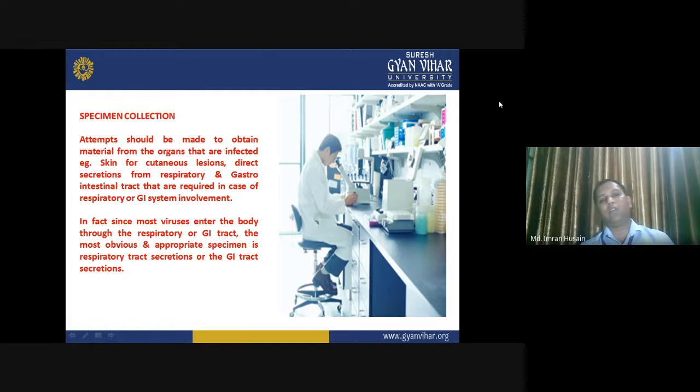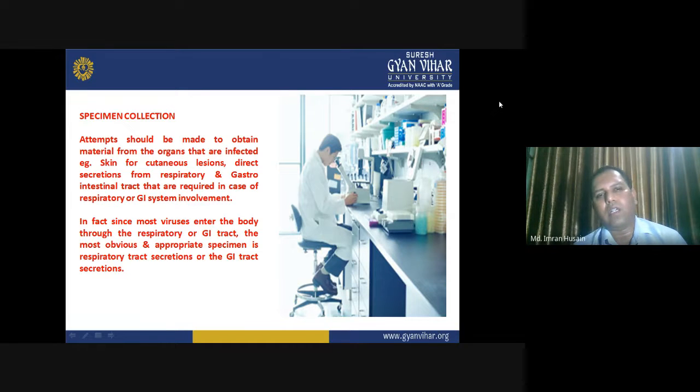For example, skin for cutaneous lesions, and direct secretions from the respiratory and gastrointestinal tract. So cutaneous lesions mean the skin is being infected because of the viral infection.